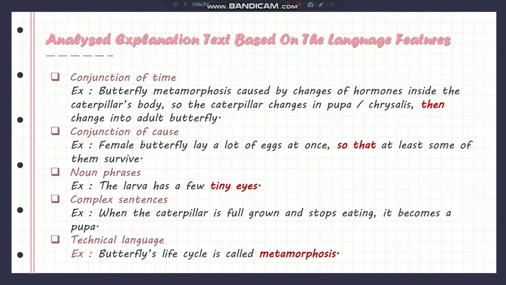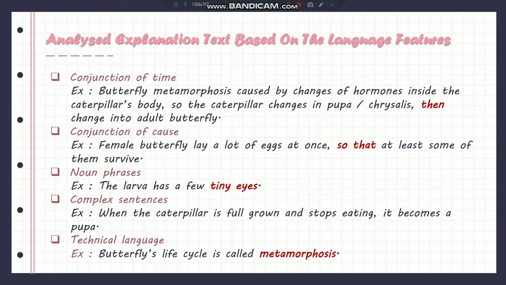7. Conjunction of time is contained in the sentence: Butterfly metamorphosis is caused by change of hormone inside the caterpillar's body. So the caterpillar changes into a pupa or chrysalis, then changes into an adult butterfly. So, an example of conjunction of time is then. 8. Conjunction of cause is contained in the sentence: The female butterfly lays a lot of eggs at once, so that at least some of them survive. So, an example of conjunction of cause is so that.